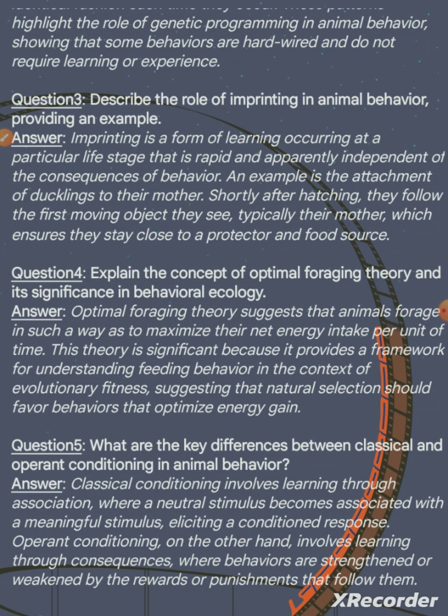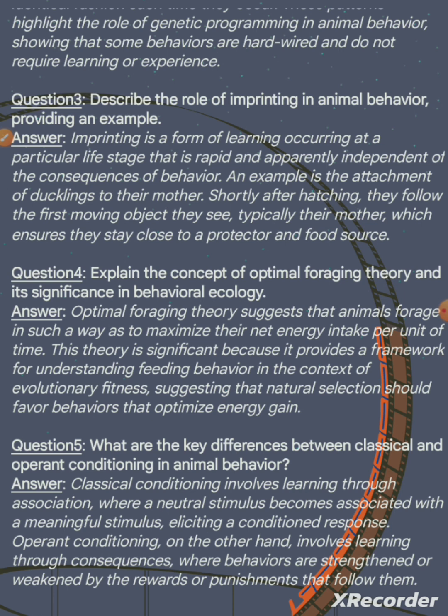Question 3. Describe the role of imprinting in animal behavior, providing an example. Answer. Imprinting is a form of learning occurring at a particular life stage that is rapid and apparently independent of the consequences of behavior. An example is the attachment of ducklings to their mother. Shortly after hatching, they follow the first moving object they see, typically their mother, which ensures that they stay close to a protector and food source.